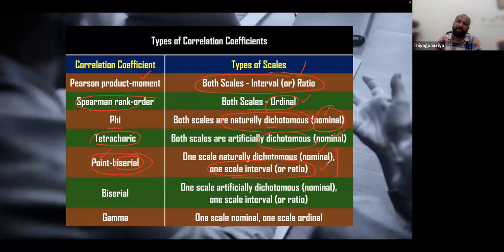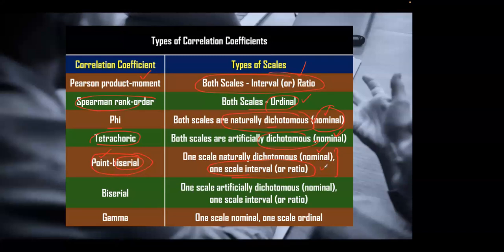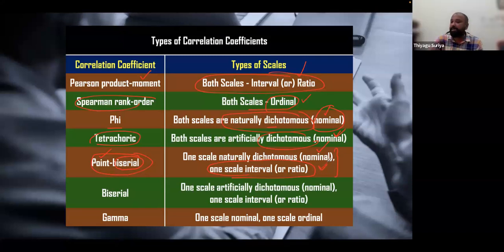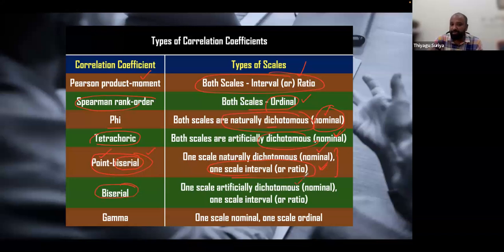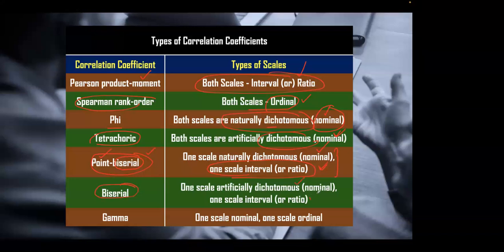At least one of the variables is in interval format, like continuous. See, it is the same condition as the t-test. If you go with the independent sample t-test, we need two variables: the independent variable is categorical, the dependent variable is continuous. But we call the t-test parametric. The same condition: if any one variable is continuous, you can think of it as parametric. Then you can go with the point biserial, where one variable is dichotomous and the other should be interval.